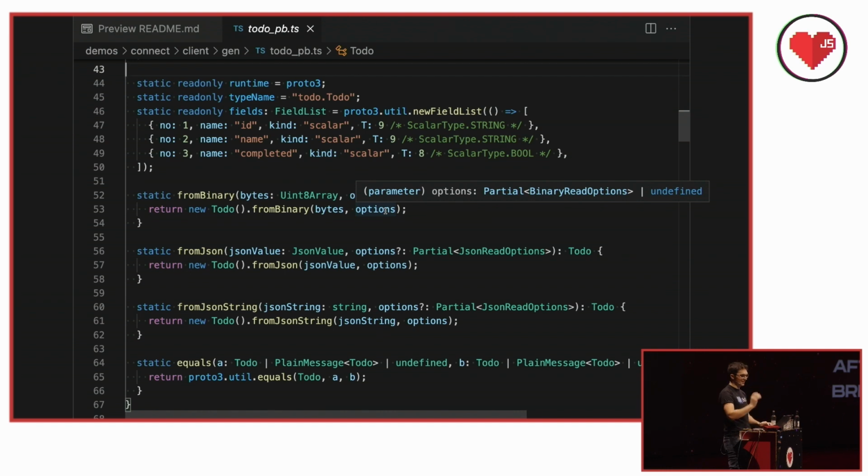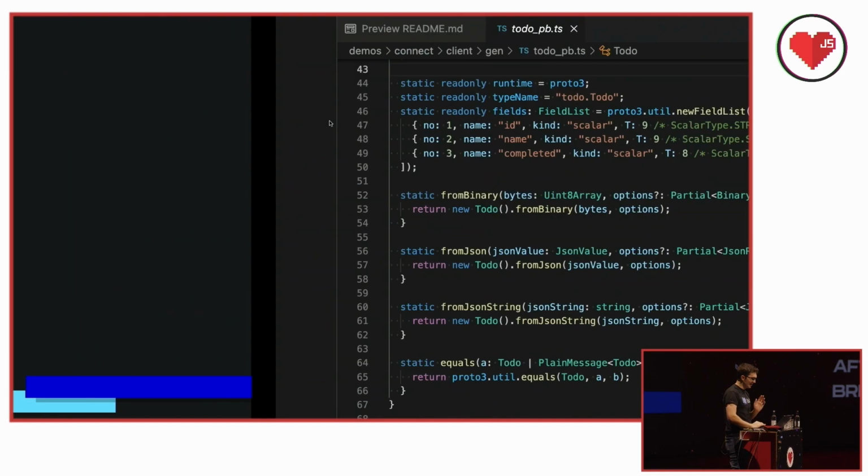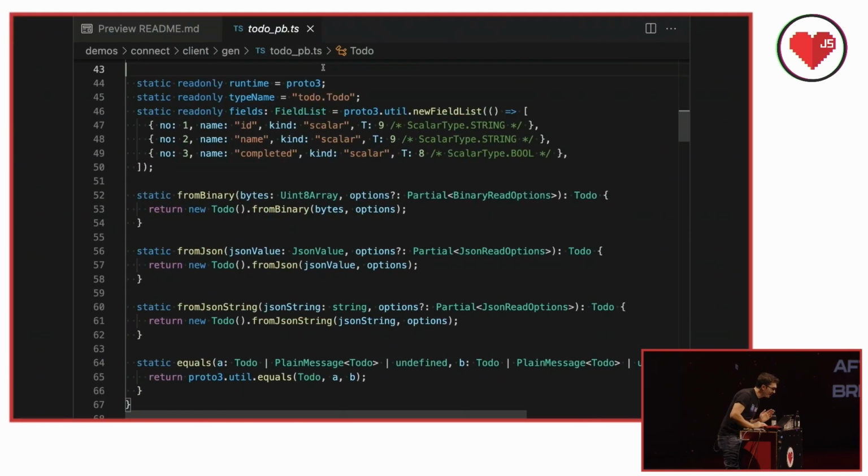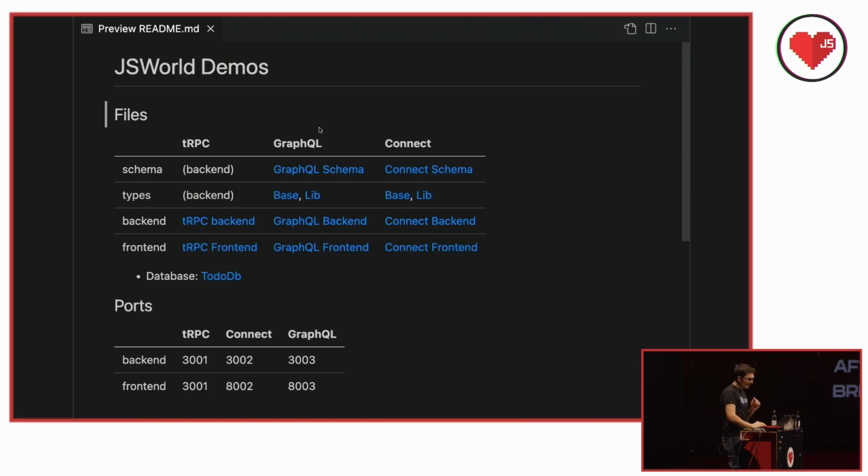There's a lot. You can generate documentation sites. We don't have time, but I would love to show you more about that. It's very exciting. OK, where are we going? Here we go. So we saw the base types. Let's look at the backend.